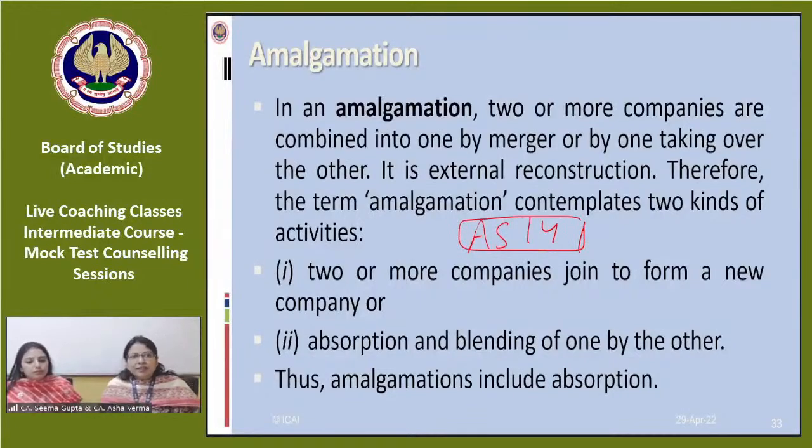So we would advise you that while preparing for AS 14 of chapter 1, you can simultaneously prepare for chapter 5. You can see the 5 conditions given in AS 14 for amalgamation in the nature of merger. If those 5 conditions are fulfilled, then only it is an amalgamation in the nature of merger. Then the pooling of interest method will be applicable. If any of those 5 conditions is not fulfilled, then what method will be applicable? Purchase method will be applicable.